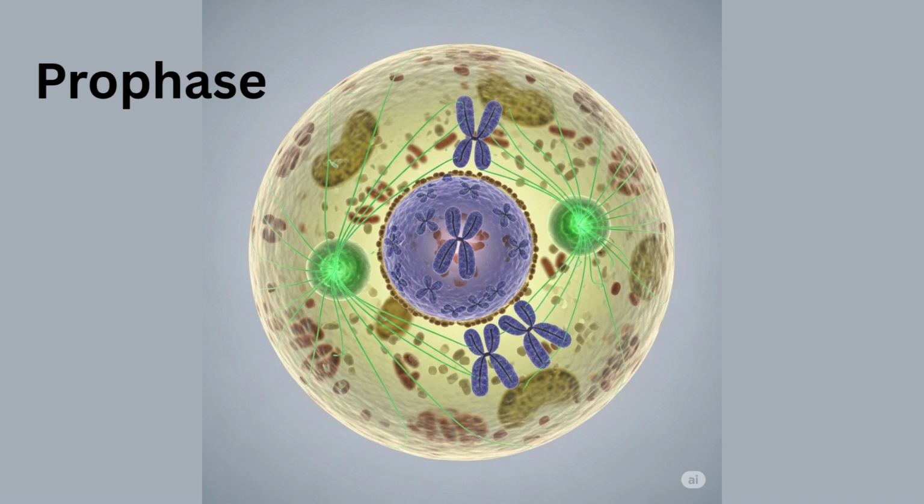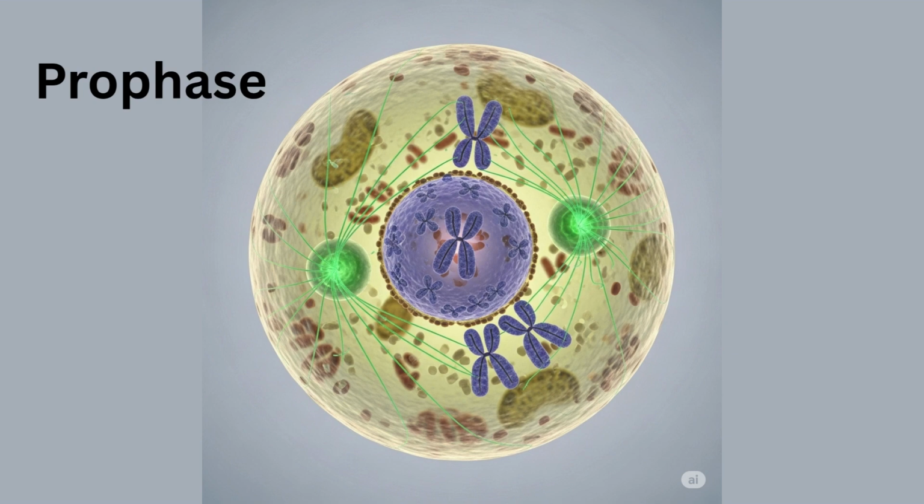Prophase is the first stage of mitosis, a process of cell division. During this phase, the cell undergoes several key changes in preparation for dividing its genetic material. It's a crucial step that sets the stage for the rest of mitosis.